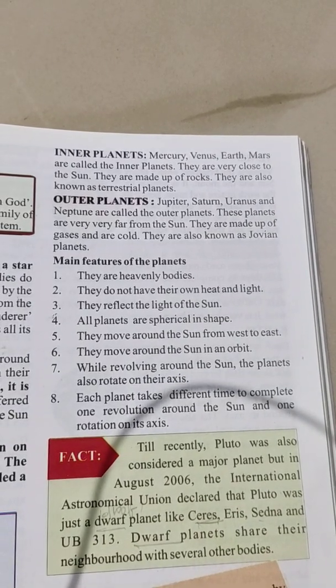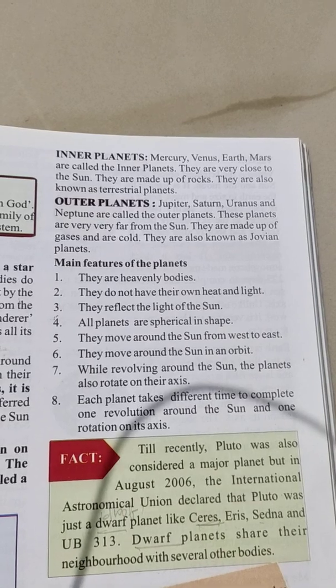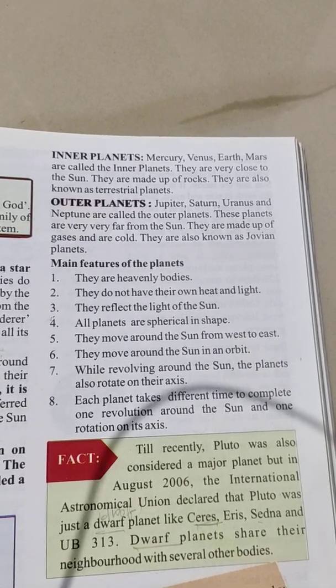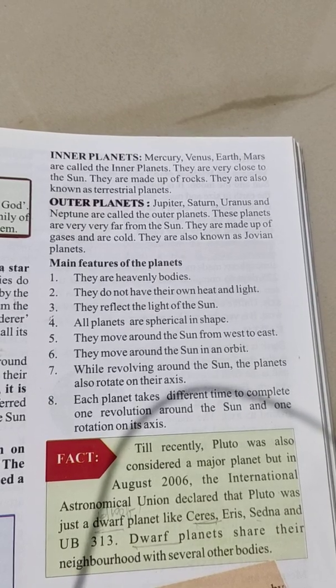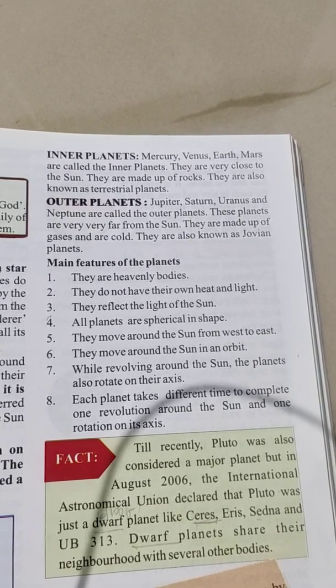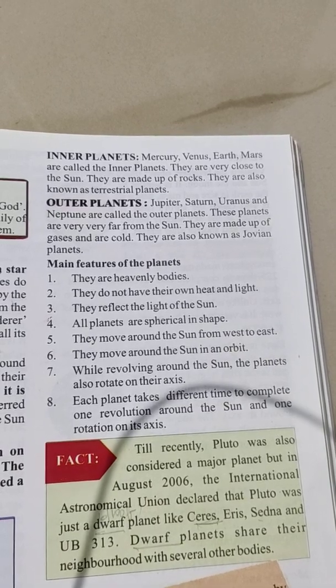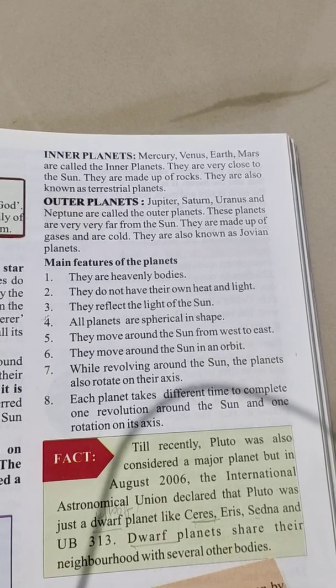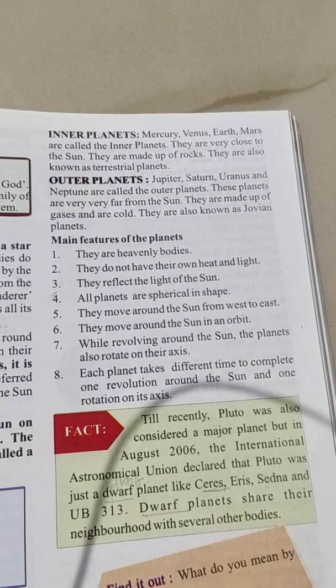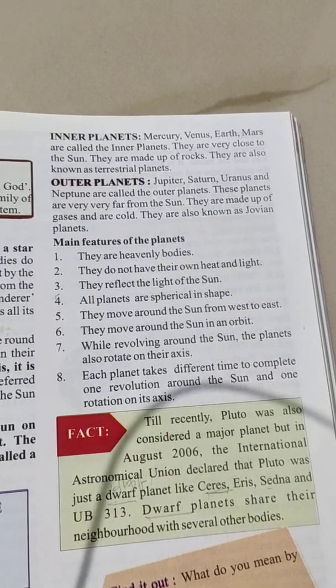Main features of the planets: 1. They are heavenly bodies. 2. They do not have their own heat and light. 3. They reflect the light of the Sun. 4. All planets are spherical in shape. 5. They move around the Sun from west to east. 6.